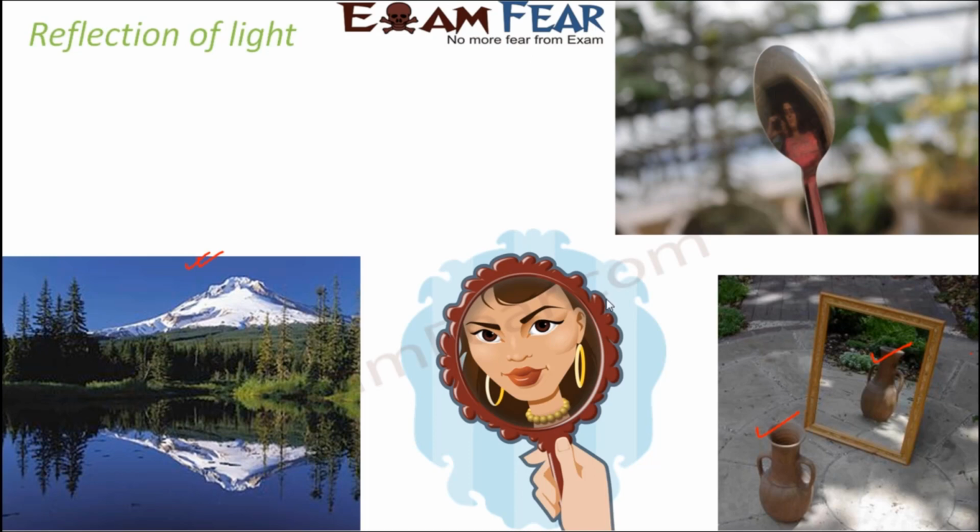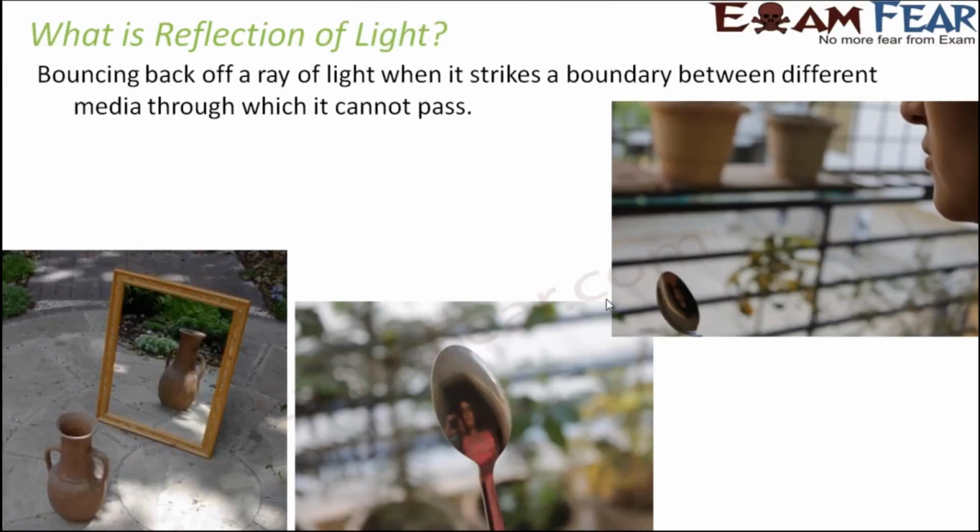So now the question is, what exactly is reflection of light? It is nothing but bouncing back of a ray of light when it strikes a boundary between different media through which light cannot pass. So whenever we are talking about a surface, that surface could either be the stainless steel spoon, or the mirror, or the surface of the lake.